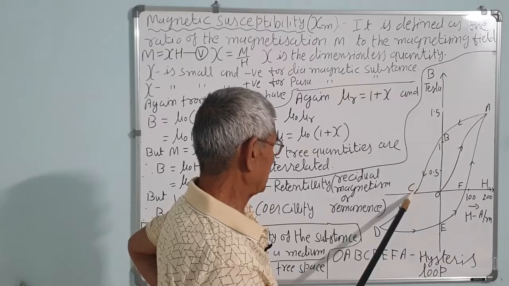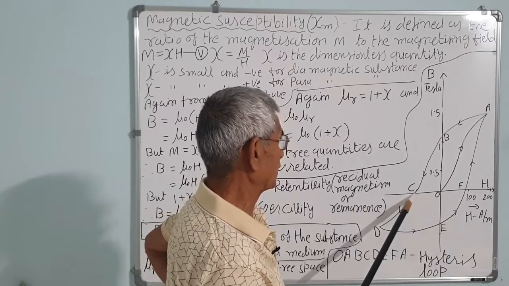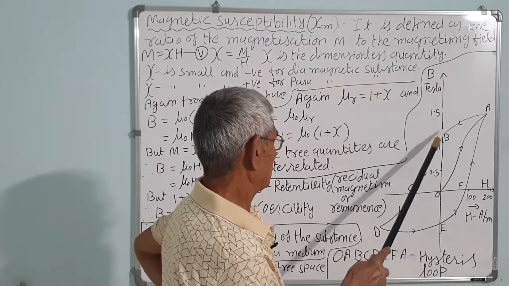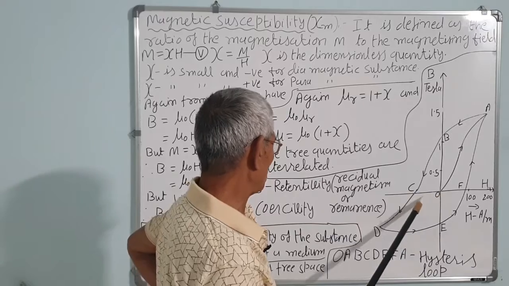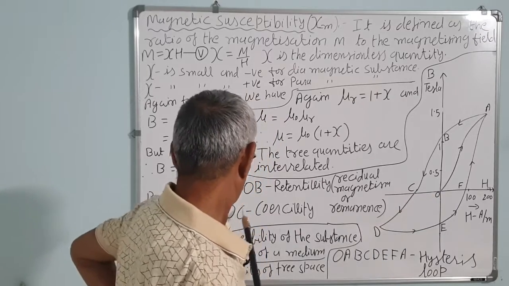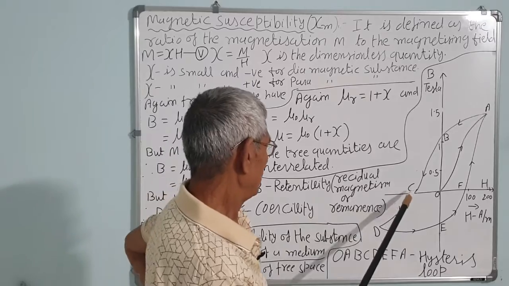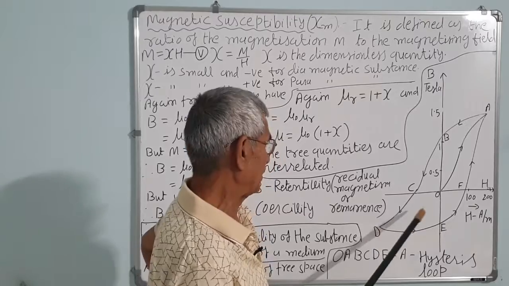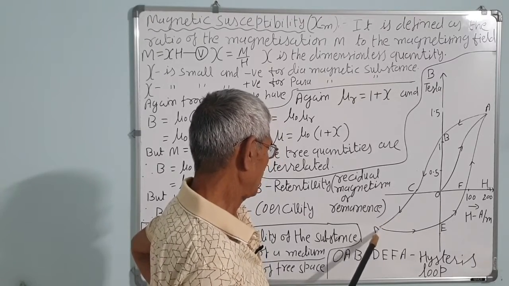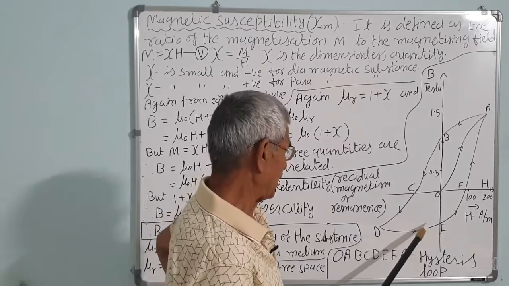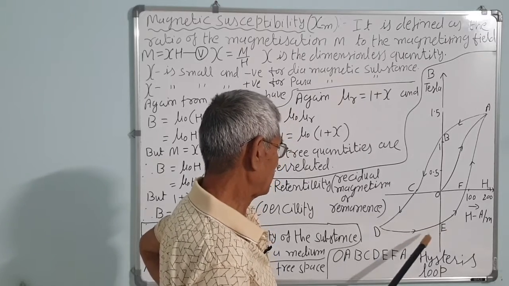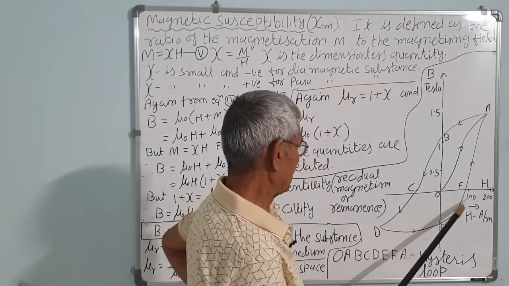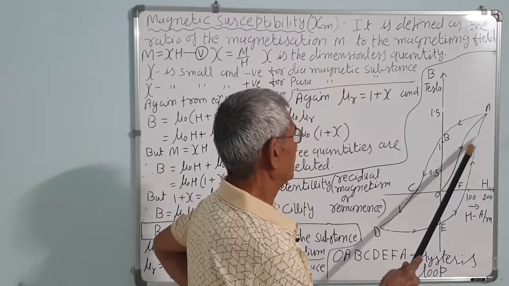This much magnetism remains in the iron piece which was magnetized by the magnetizing field H. Again, when you decrease H in the negative direction, the graph follows BC. This is called the coercivity. OC is the coercivity. If you still increase in the negative direction, it reaches D. Then if you increase H from negative towards 0, it follows the graph DE. Again, if you increase in the positive direction, it follows EF.